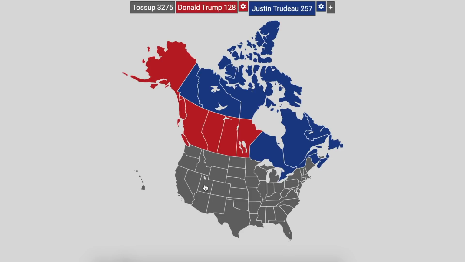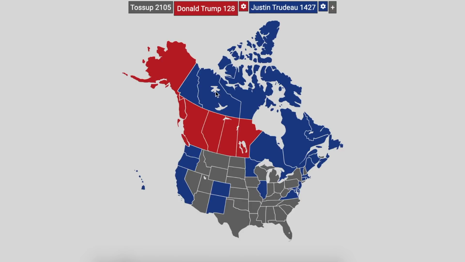The states that would safely go to Justin Trudeau on the West Coast, obviously California, Washington, and Oregon, as well as Colorado. I do believe New Mexico would go to Justin Trudeau, as well as Virginia. We have Maryland here, Delaware, New Jersey, Connecticut, Rhode Island, Massachusetts, Vermont, as well as Maine would go to Justin Trudeau, as well as Minnesota, obviously, and Illinois. Minnesota would go by a much larger margin than initially would be anticipated because of its proximity to Canada.